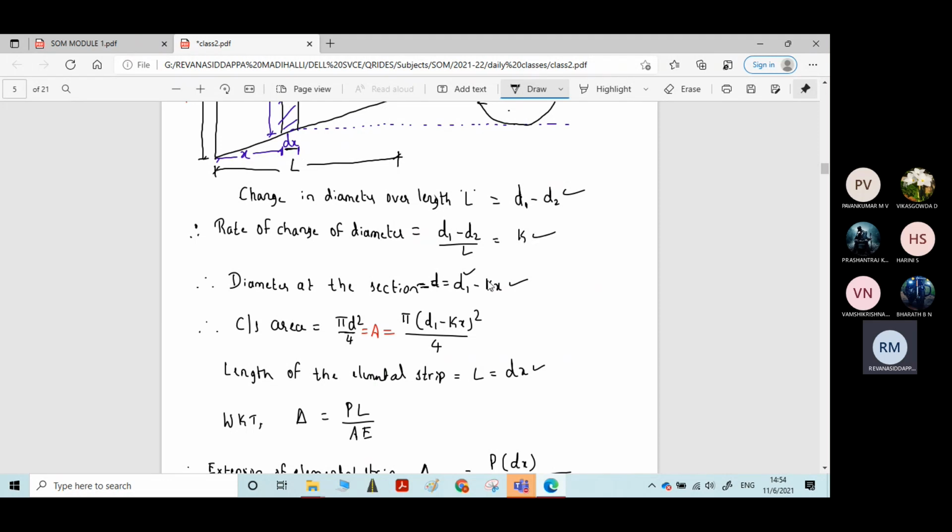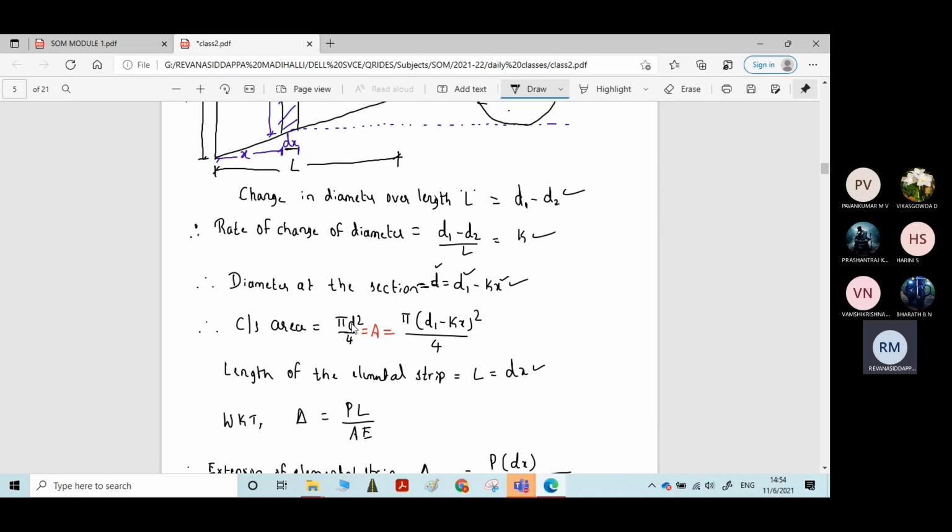So d equals d1 minus kx. Now we know the equation for the diameter at the section.